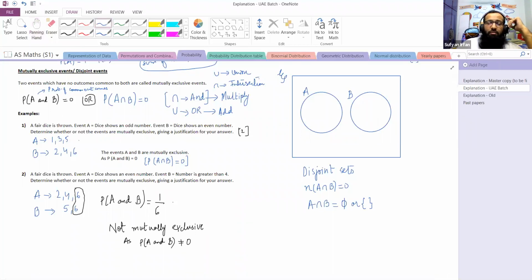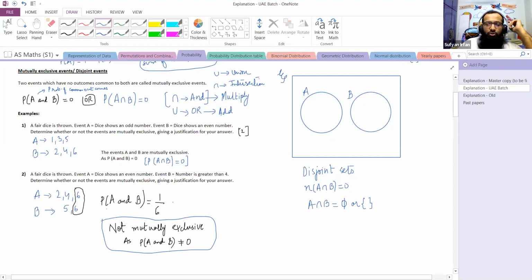So the answer that we will be giving is this: the events are not mutually exclusive. Why? Give a justification for your answer. As probability of A and B is not equal to 0. Above justification was, in example number 1, probability of A and B is 0. And over here, probability of A and B is not equal to 0.